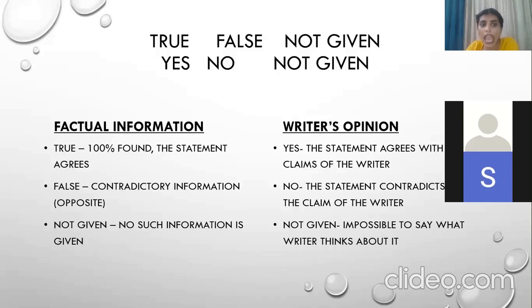Okay, great. And when we talk about false, then it is the contradictory information. जब opposite information दी जाए, जो उसने context में बोला है, but the statement that is being given in the question is opposite of that, that means that it is contradictory. Then we are going to mark false to that. Okay. And whenever we get the option of not given, that means that we are not able to find the information in the given paragraph. जो भी हमें question दिया है, उस question के अंदर हमें information मिल ही नहीं रही है, then वो information को हम बोलते हैं not given.